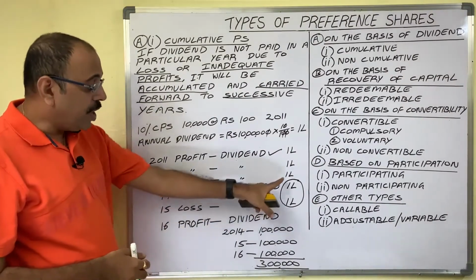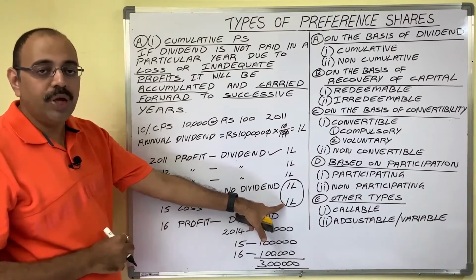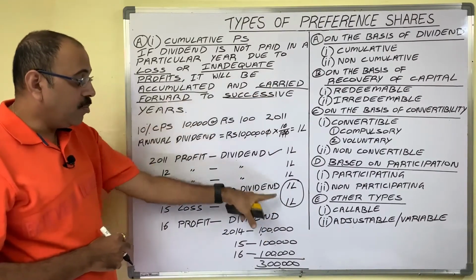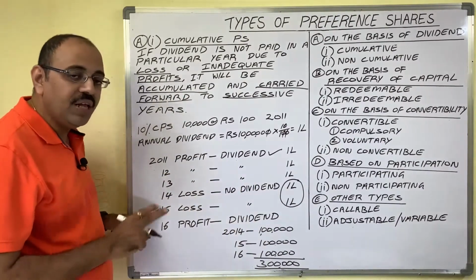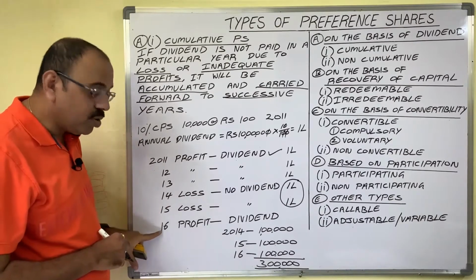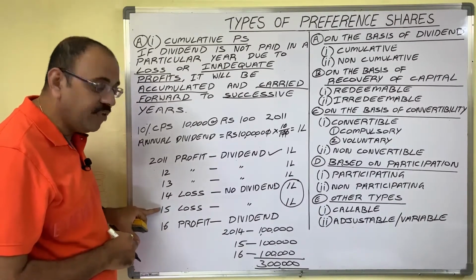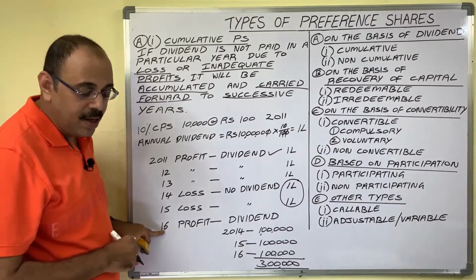Now the company combines these two arrear amounts, then the total becomes 2 lakh rupees, and the company carried forward that amount to next year. For 2015, the successive year is 2016. So the dividend arrears of 14 and 15 are postponed to 2016.